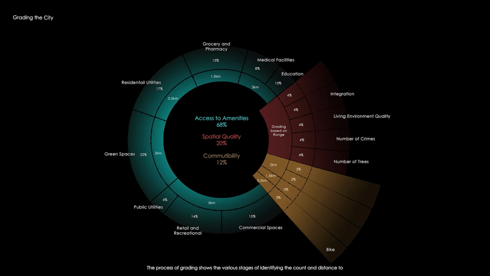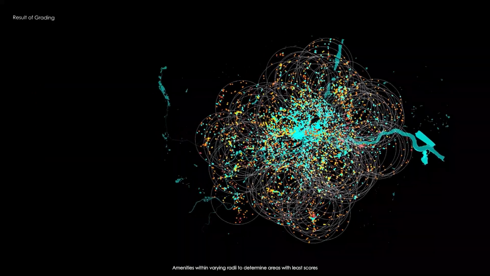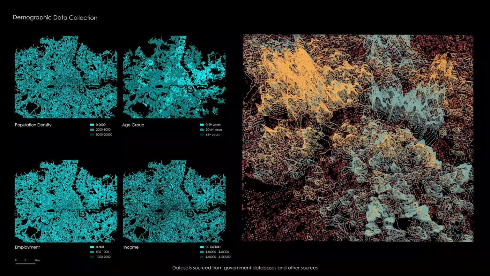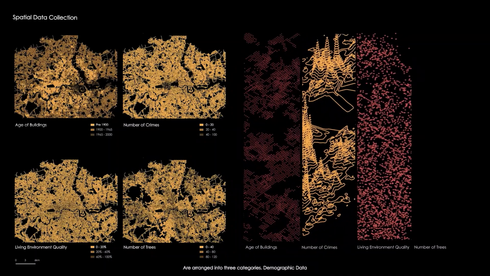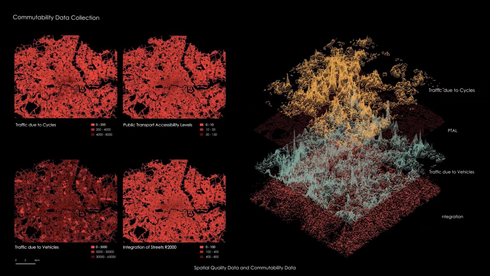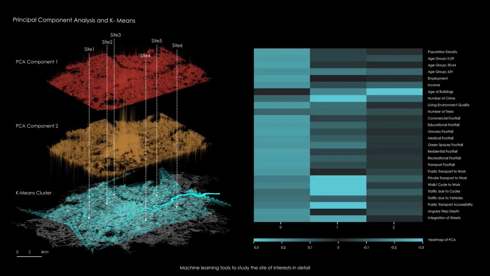The process of grading shows the various stages of identifying the count and distance to amenities within varying radii to determine areas with least scores. Datasets sourced from government databases and other sources are arranged into three categories: demographic data, spatial quality data, and commutability data. Unsupervised algorithms such as PCA and K-means clustering are used as machine learning tools to study the site of interest in detail.